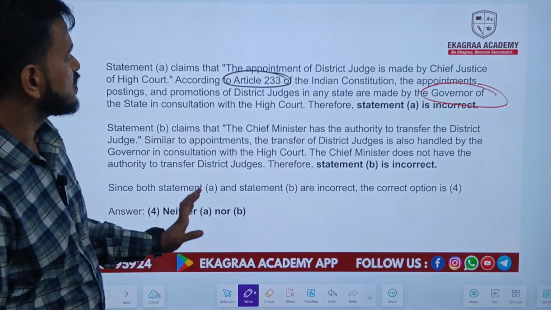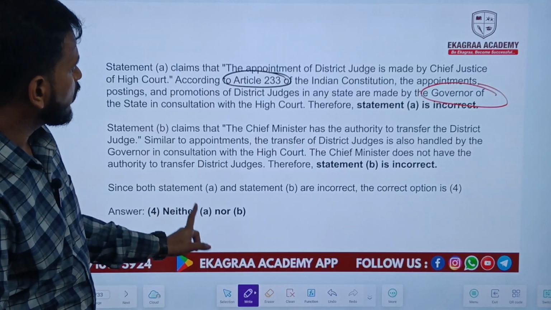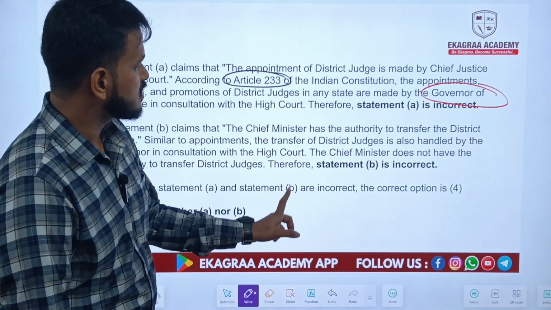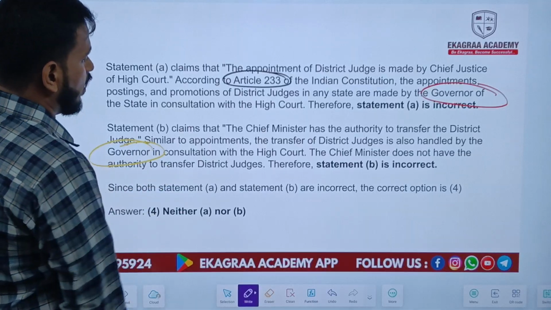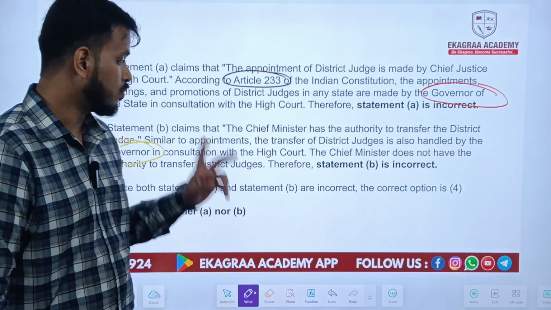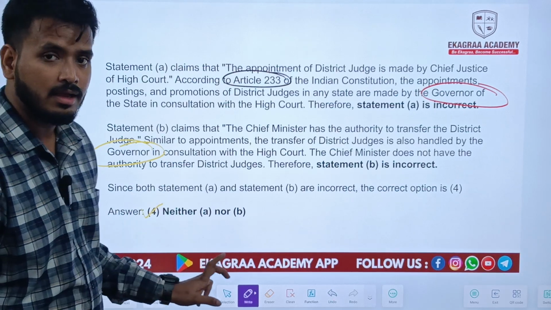Statement B claims that the Chief Minister has the authority to transfer district judges. Similar to appointments, the transfer of district judges is also handled by the governor in consultation with the High Court, and not the Chief Minister. So both statements are incorrect. The right answer is option 4, neither A nor B.